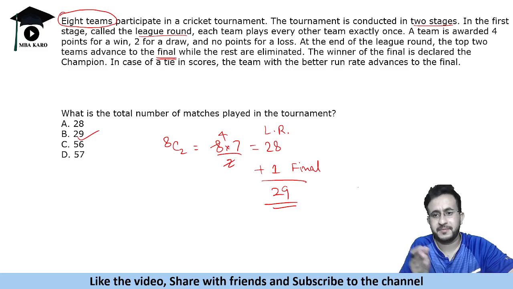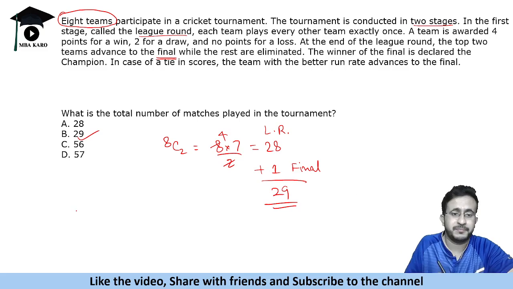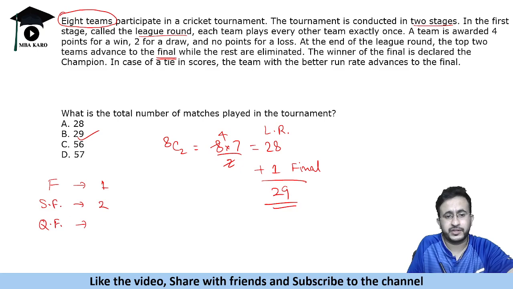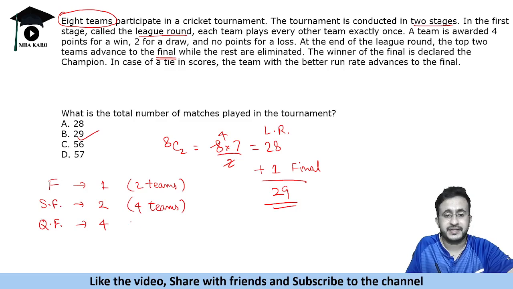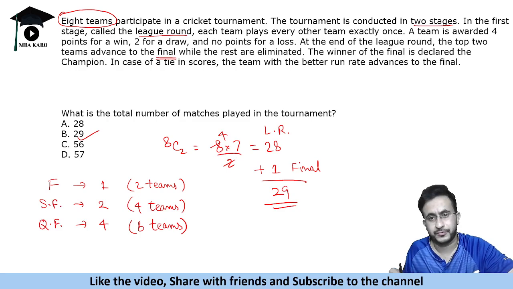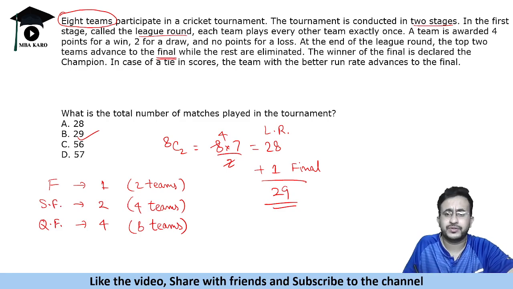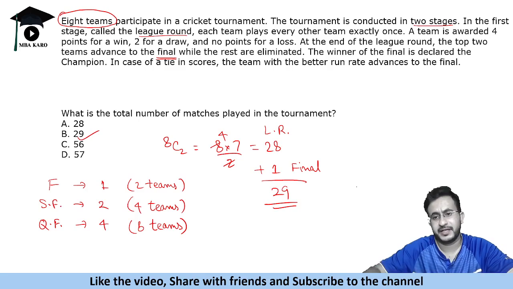Apart from that, if you are given semi-final and final, in that case you would have said two semi-final, one final. Also remember that final is one. There are two semi-finals, and if it is given that quarter finals are four. In semi-final there are two teams. In final there are two teams. Four teams reach semi-final and 8 teams reach quarter final, if that is the structure given to you. Okay, so we were given that this is the league round, so 28 matches and one final match, 29 matches.